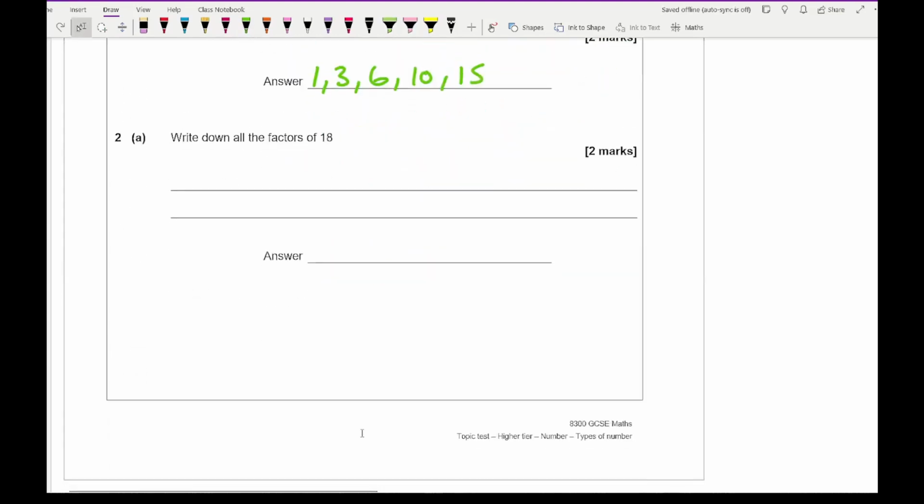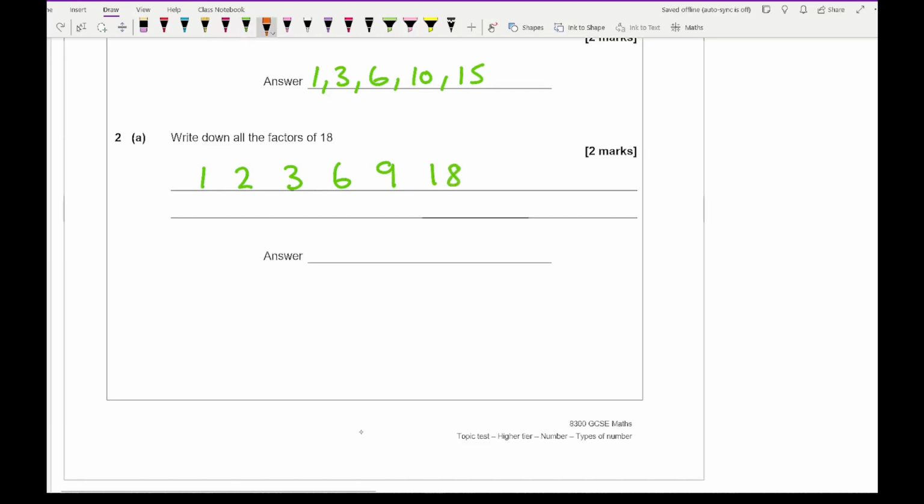Then moving on to question 2a, it says write down all the factors of 18. So we want to write down all the numbers you can divide 18 by that leave no remainder. Now this question is a lot easier if you do the numbers in numerical order. So 1, 2, 3, then 4 doesn't go, 5 doesn't go, 6 does go, 7, 8, 9, and then 18.